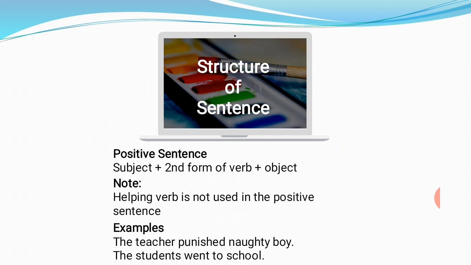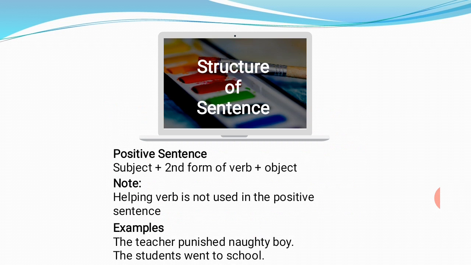Positive sentence is subject plus second form of verb plus object. And do you remember what is subject? Yes, subject is the doer of an action, or it can be a noun or a pronoun. And helping verb is not used in the positive sentence. Like, the teacher punished naughty boy. The teacher is subject. Punished is second form of verb, and object is naughty boy.